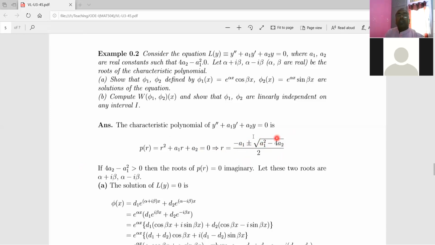Now here this is the discriminant. This may be either positive or negative. So if this quantity is positive, what will happen? Then the roots of this characteristic polynomial are imaginary, and therefore we denote these two roots by this complex number alpha plus I beta, and second root is alpha minus I beta. And let us answer question number A.